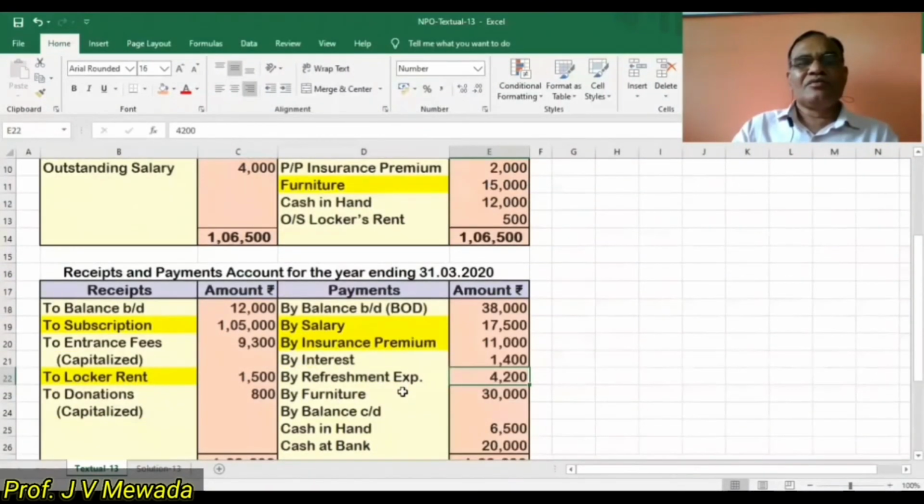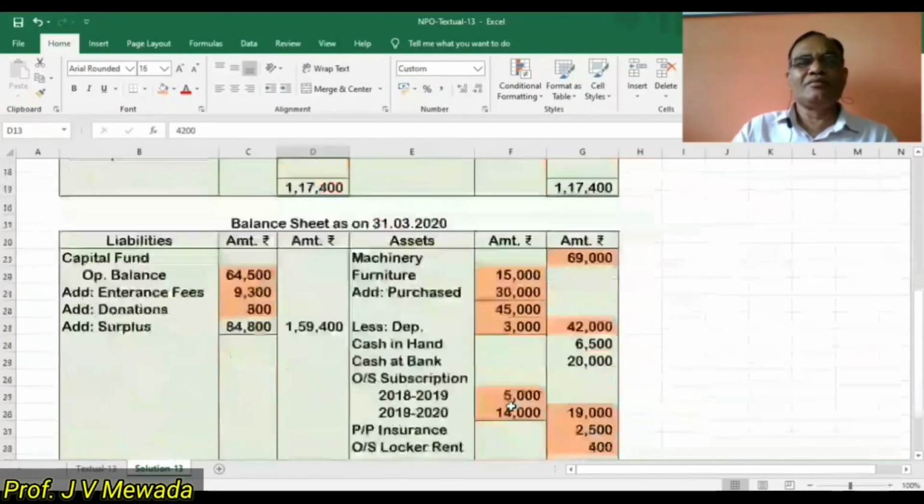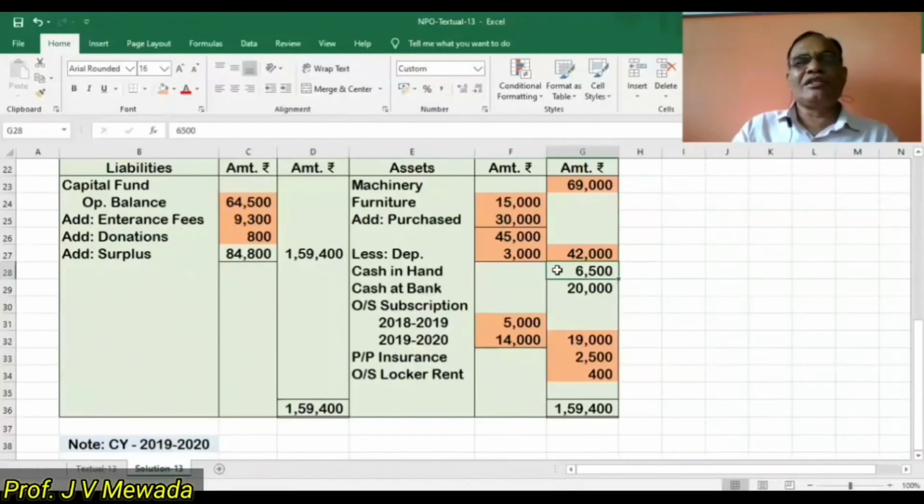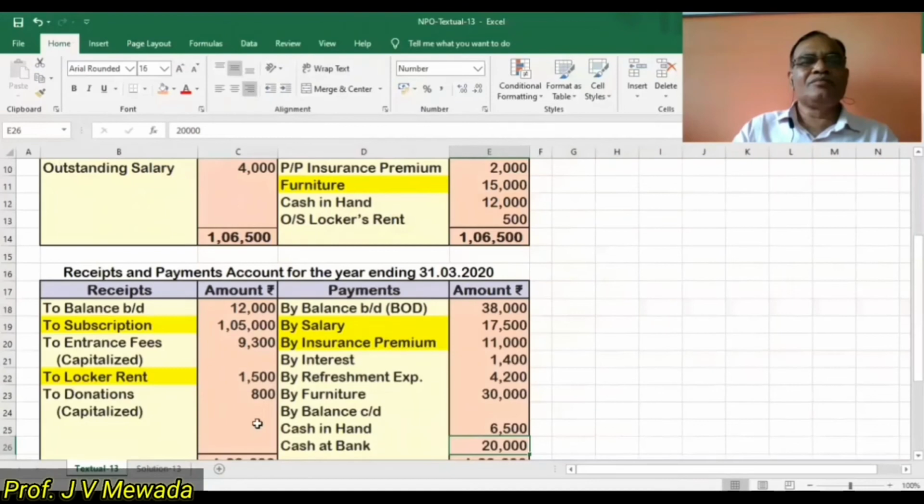Now furniture we have already taken. Balance cash and bank, this we are going to write in the closing balance sheet. So 6,500 and 20,000 we are writing in the closing balance sheet. Our cash in hand 6,500 and cash at bank 20,000. So that we have completed.